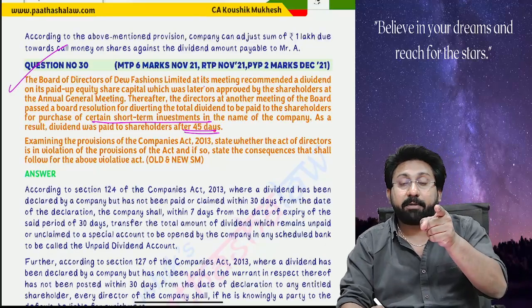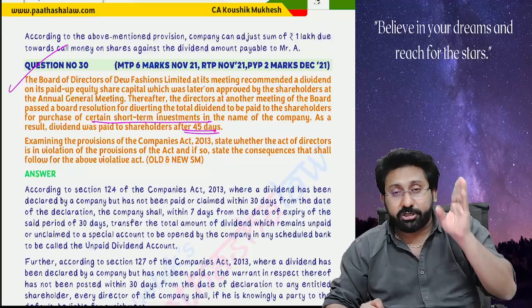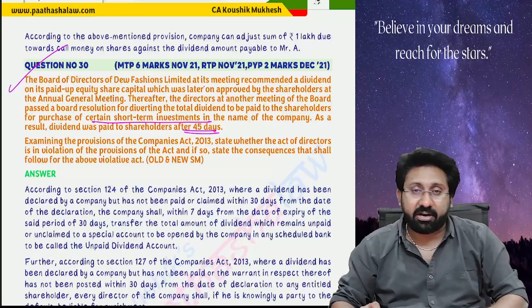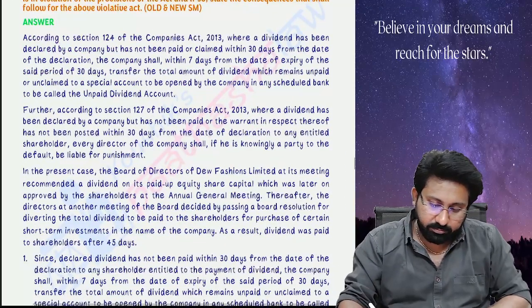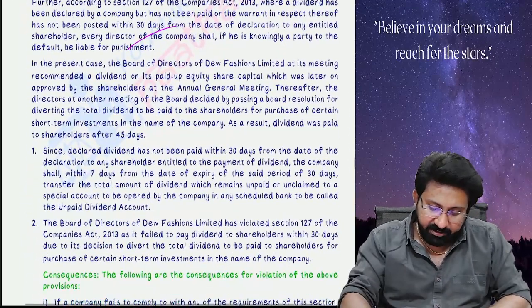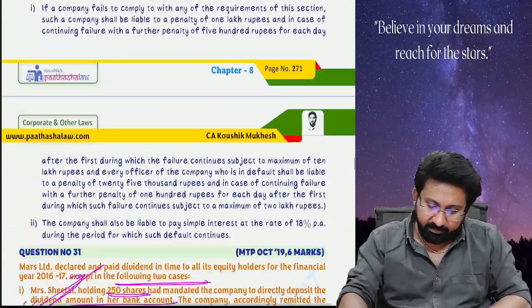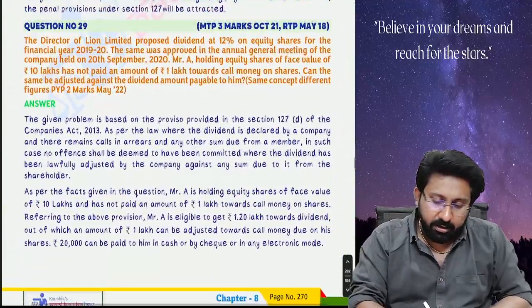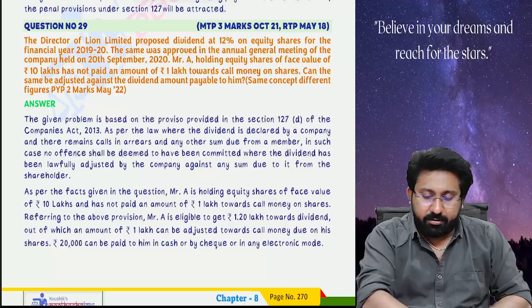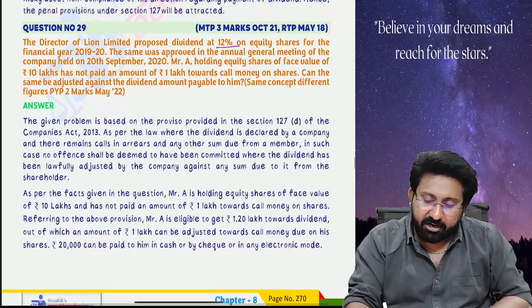Whenever dividend is proposed, it should be declared. It should be paid within a period of 30 days from the date of declaration of dividend, or else punishment will get attracted. So mainly Section 127 punishments will get attracted. That's it. Next. The directors of Leon Limited proposed a dividend at the rate of 12% on equity shares